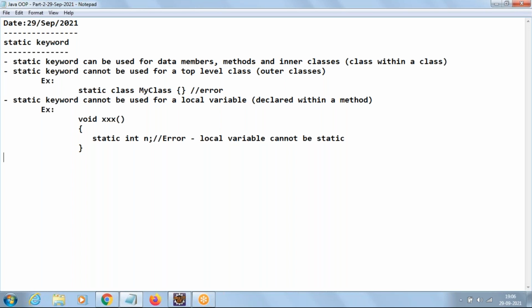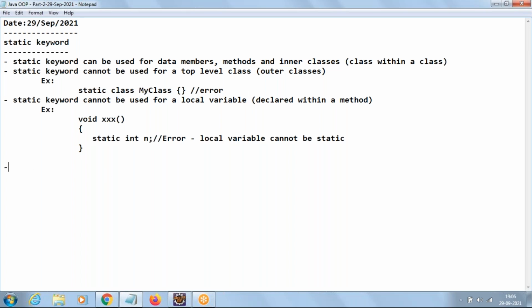Yeah, hi. So we just started with the static keyword. We can use the static keyword for data members, methods, and inner classes. The meaning of inner class is a class within a class. We cannot use the static keyword for a top level class, meaning an outer class, and we cannot use it for a local variable.